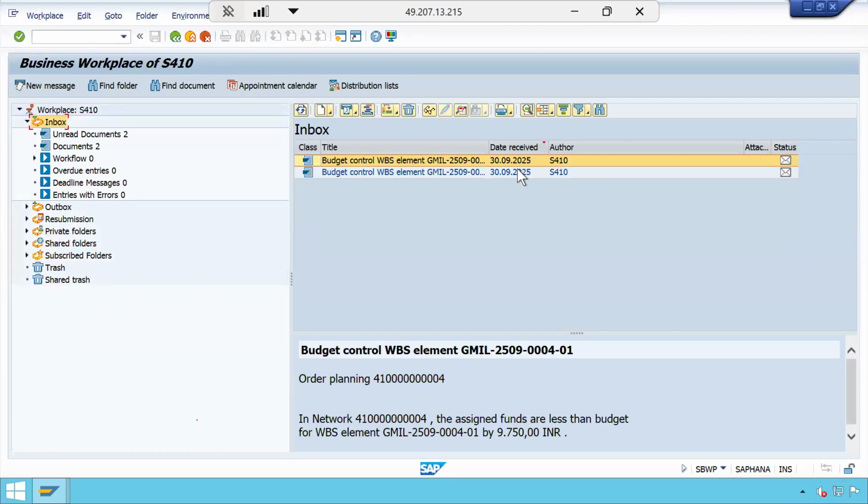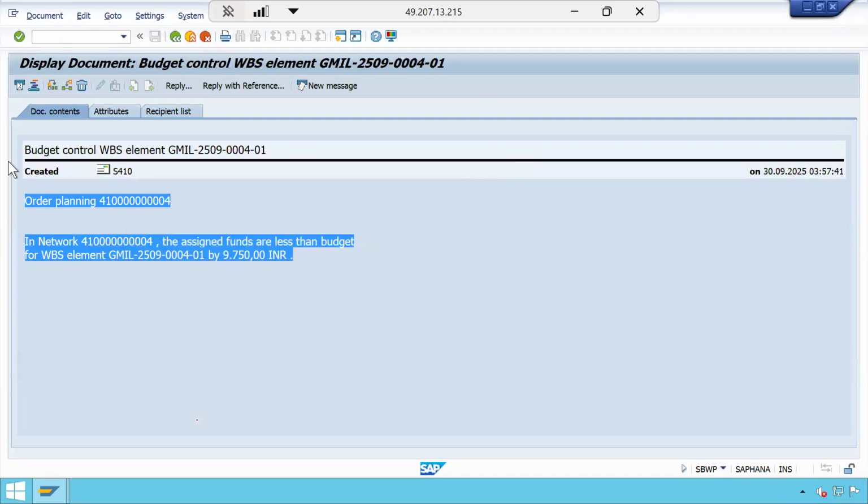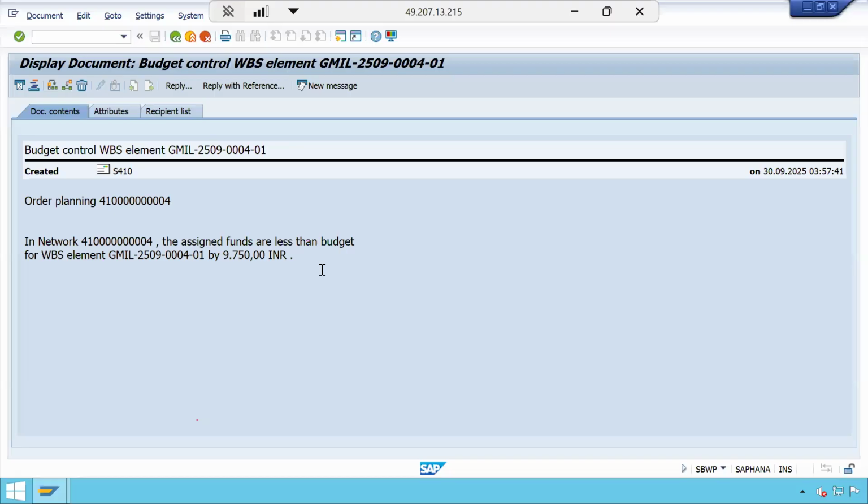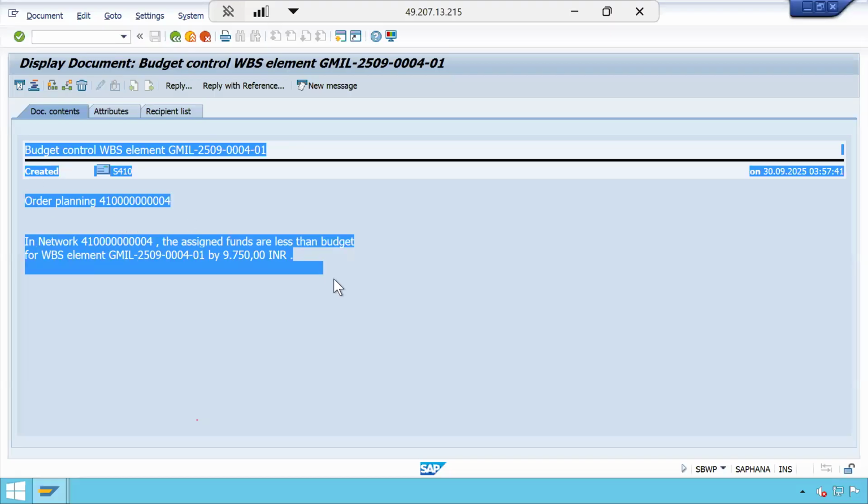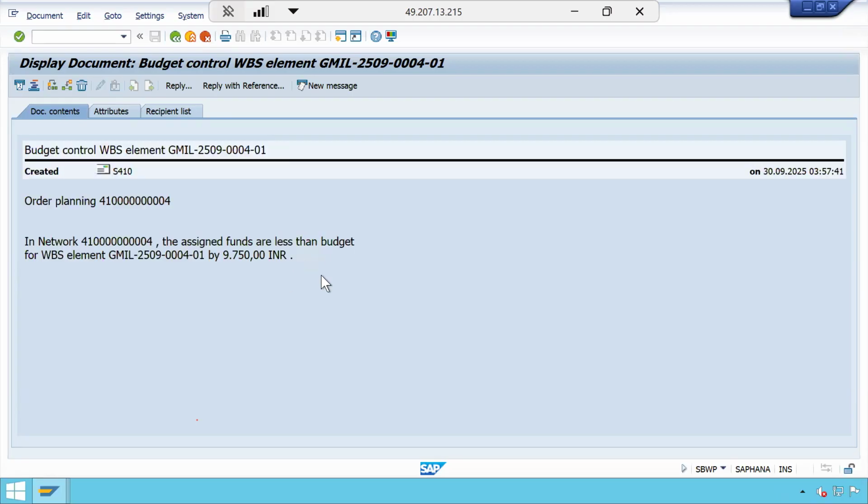Yes, see. I got the message, the email. Same message I got, right? For this project WBS element, this is how the budget email will trigger when it is more than 95%. Remember, we maintain 95, but when it is more than 95%, at least 1 rupee, even 1 paisa, it will trigger, but not exactly at 95%. Remember, okay? So this is how 3 tolerance limits we maintained: 90%, 95%, 100%.